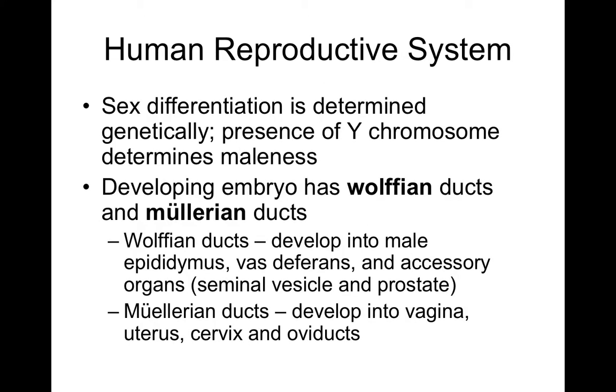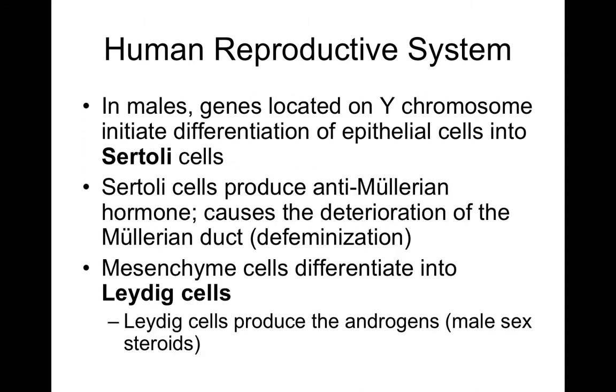Sexual differentiation is determined genetically by the presence of a Y chromosome at the 23rd pair. A Y chromosome indicates that you have a male. 2 X's indicate you have a female. A developing embryo has Wolffian ducts and Mullerian ducts. Wolffian ducts develop into the male epididymis, vas deferens, and accessory organs. The Mullerian ducts will develop into the vagina, uterus, cervix, and oviducts.